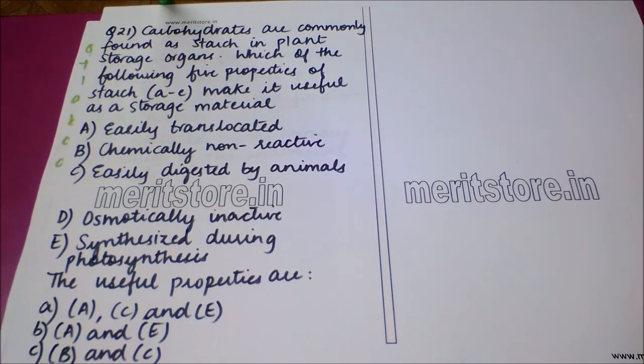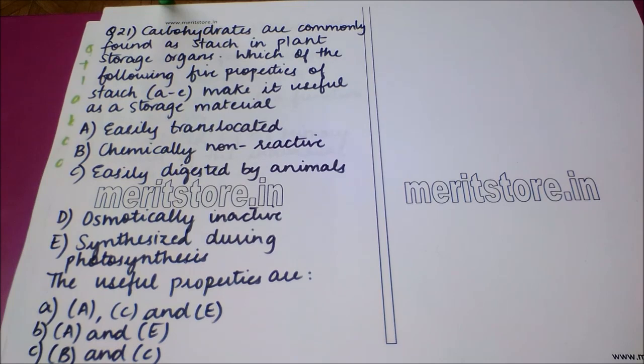Carbohydrates are commonly found as starch in plant storage organs. Which of the following properties of starch make it useful as a storage material? Option A, it is easily translocated. Option B, chemically non-reactive. Option C, easily digested by animals. Option D, osmotically inactive. And option E, synthesized during photosynthesis. The useful properties are: option A, A, C and E. Option B, A and E. Option C, B and C. And option D, B and D.